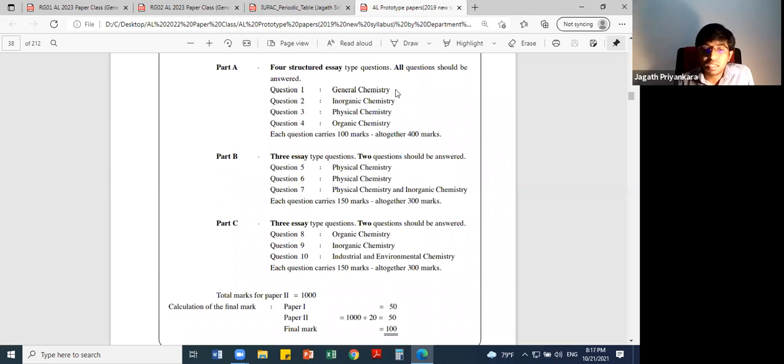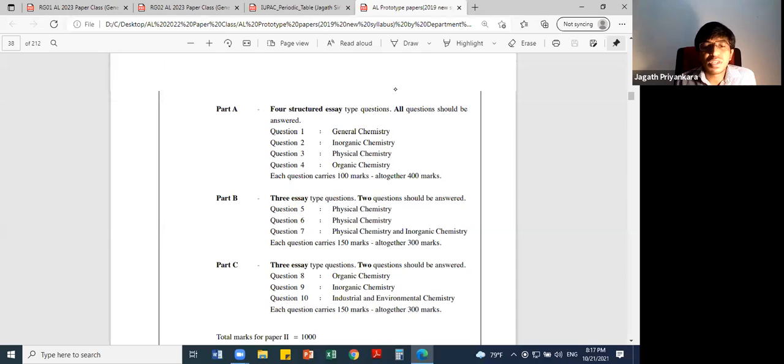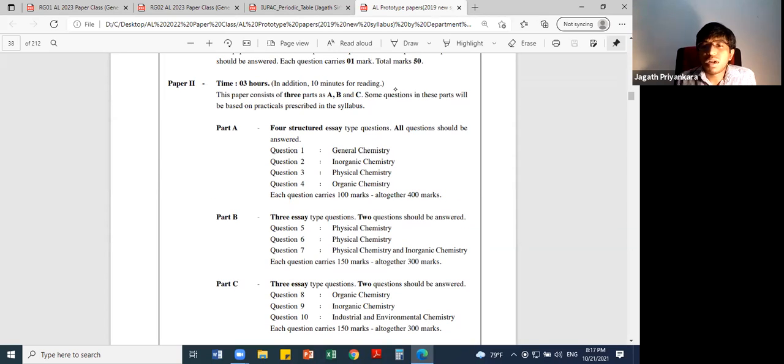Now you can see in this paper, we are doing general chemistry. So in general chemistry you get one essay type and one structured essay. The structured essay, question number 1 from general chemistry, right? So that's what we are doing now. Our target, this one, that's what we are doing the revision for now. And then you can see the essay types. You don't get general chemistry only, there are the other 3 areas: physical chemistry, organic, and inorganic.